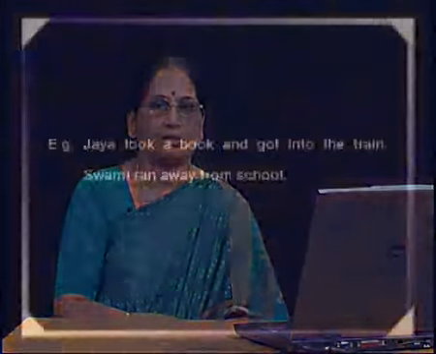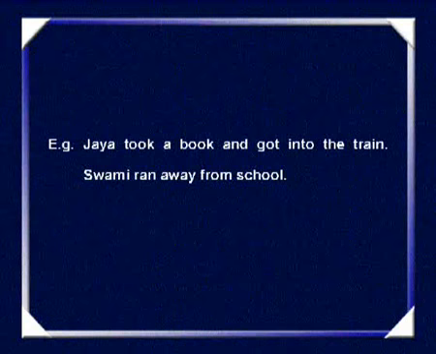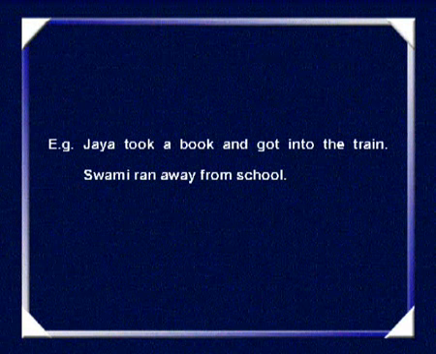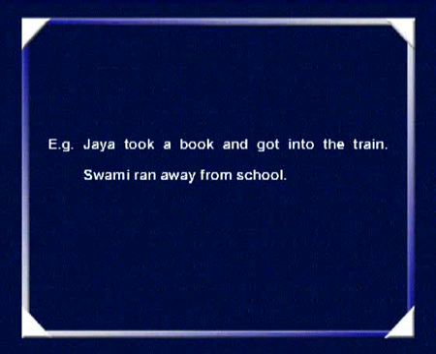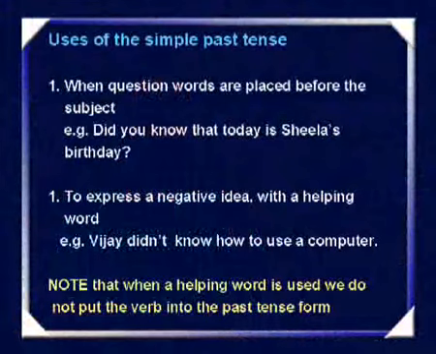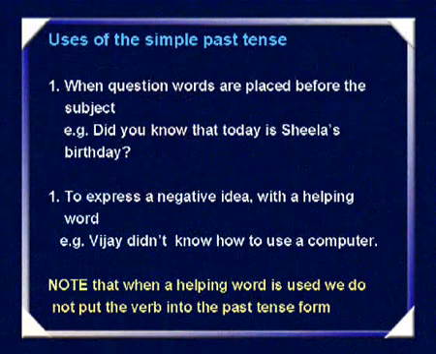The simple past tense form of the verb denotes actions which have taken place in the past and are not related to the present. For instance, in a sentence like, "Jaya took a book and got into the train," or "Swami ran away from home." As in the earlier story, the same form is used to denote actions which are over in the past. We use the simple past tense when question words are placed before the subject.